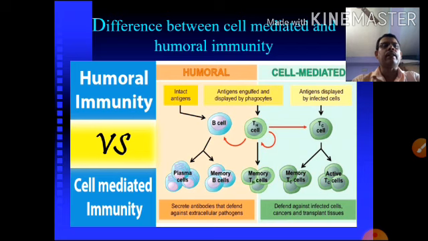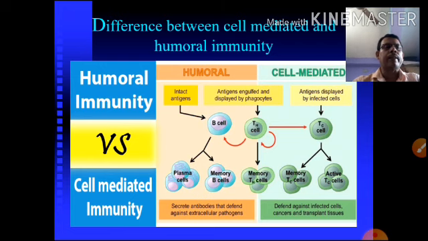In the case of B cells, which is humoral immunity, the intact antigen produces plasma cells or memory B cells, and they fight against the organism. The antigen is engulfed by phagocytosis and displayed to the T cell. The antigen is displayed on the infected cell, they produce memory cells, and T helper cells and cytotoxic T cells become active. Defense against infected cells, cancer, and transplanted tissue is also by cell mediated immunity.